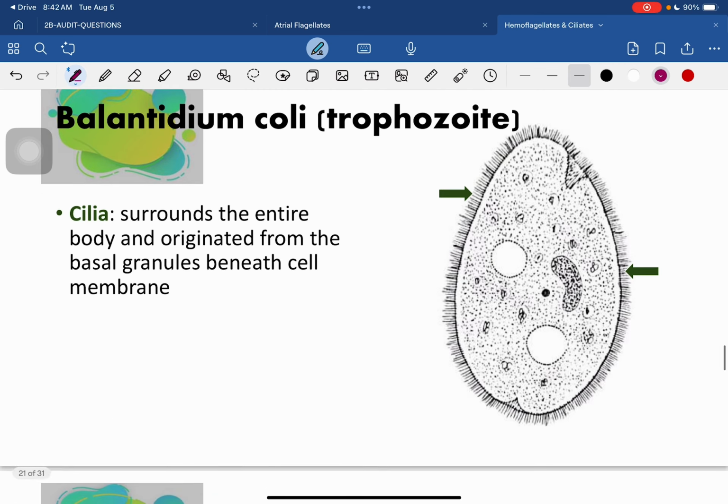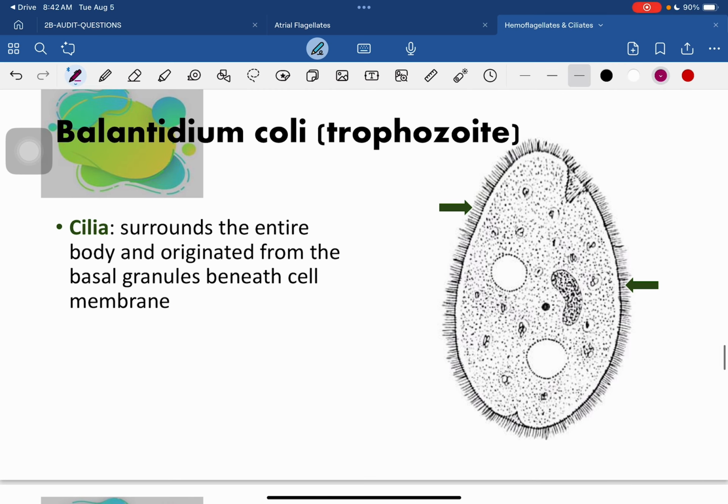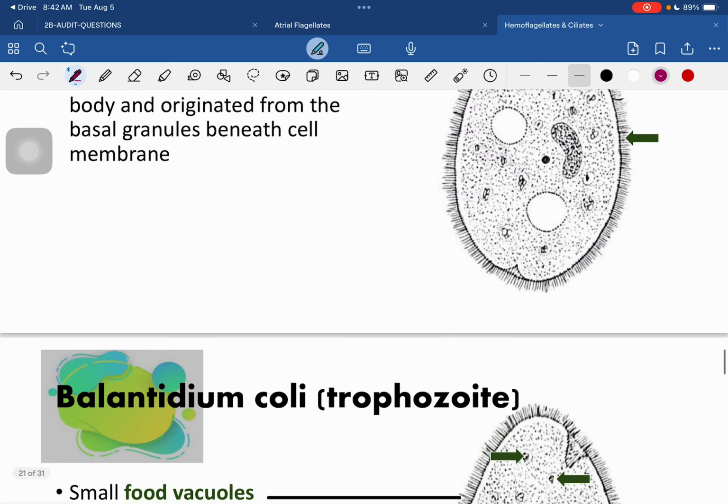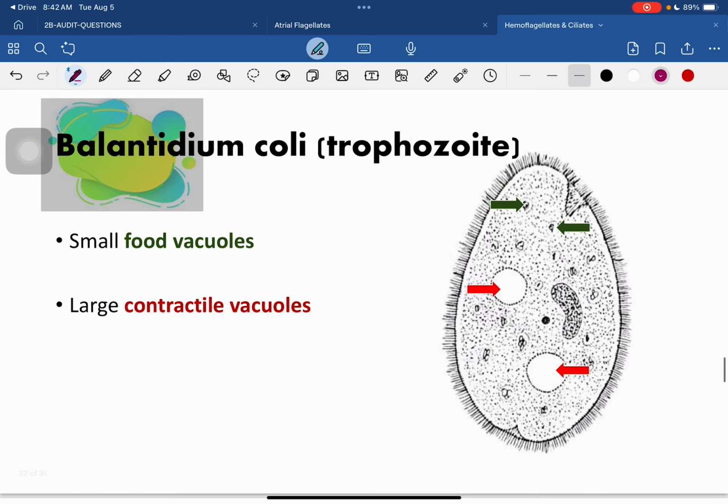And you have cilia surrounding the entire cell or body, originating from the basal granules beneath the cell membrane. You may also see food vacuoles and large contractile vacuoles inside. And you have your cytopyge opposite the cytostome. So this is your Balantidium coli trophozoite.